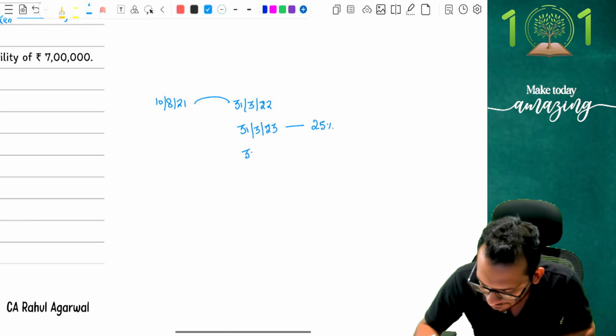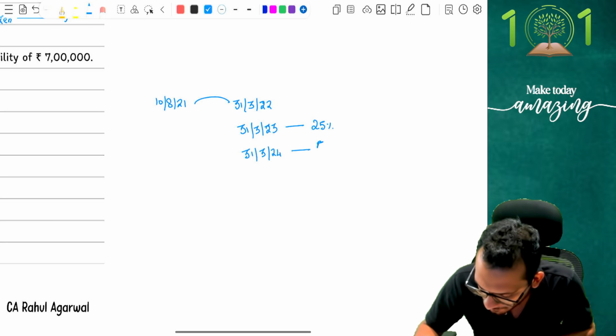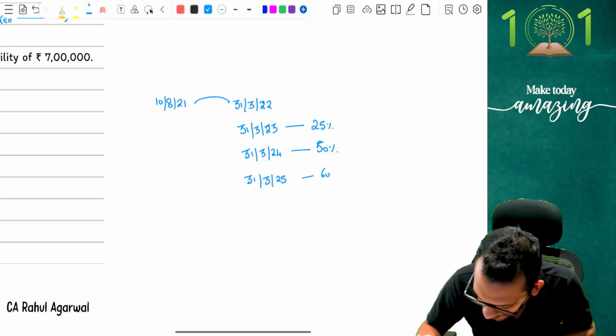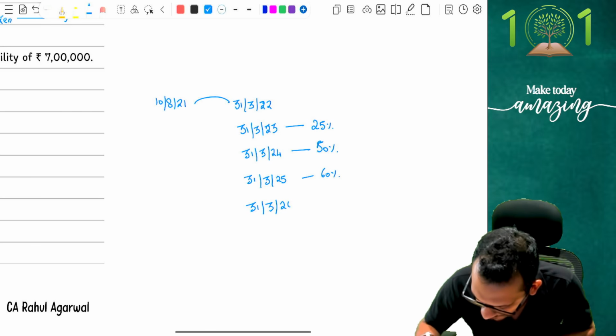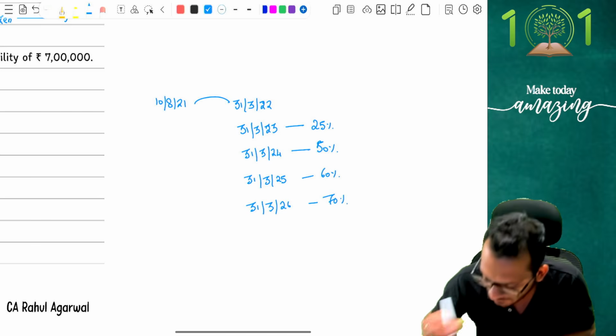If you file before 31st March 24, I'm going to ask you to pay 50%. If you file during 31st March 25, I'm going to ask you 60%. And if you file the return anywhere before 31st March 26, I'm going to ask you 70%. That is what the rules are.